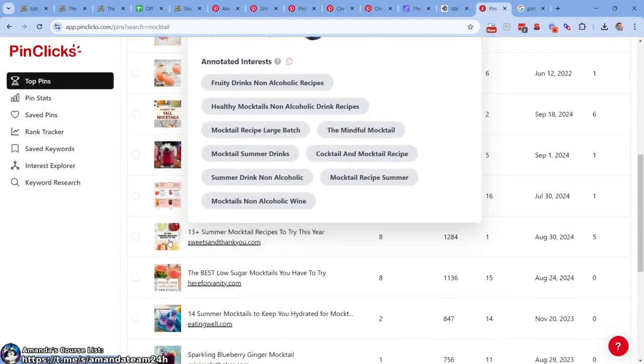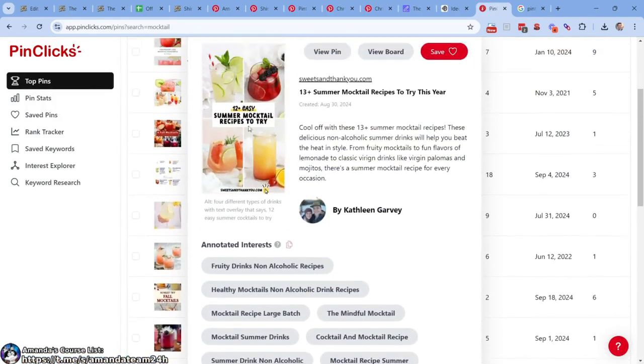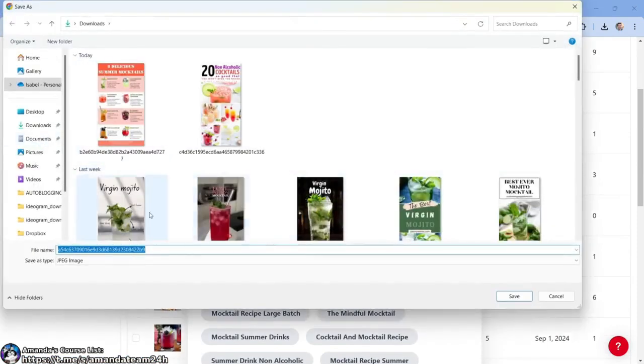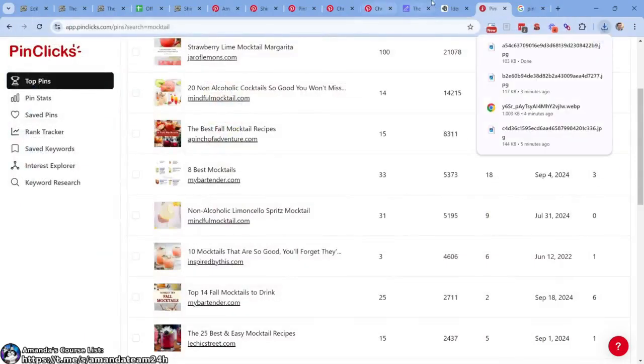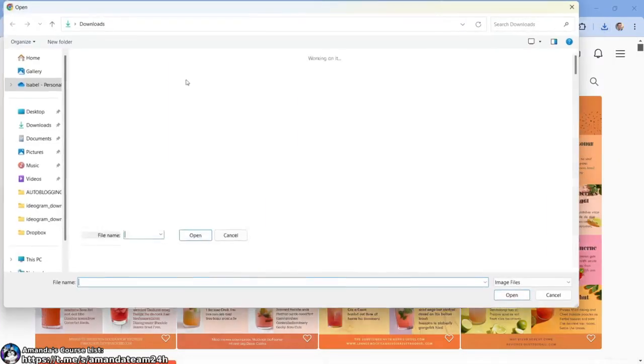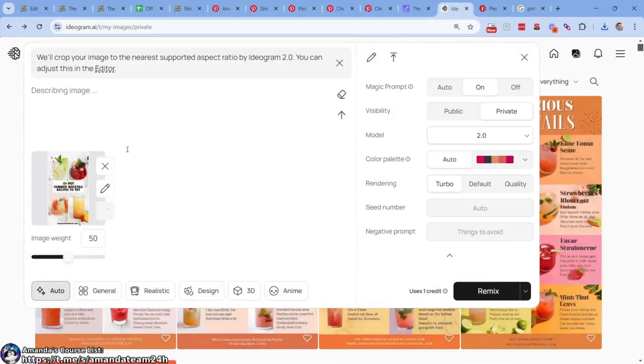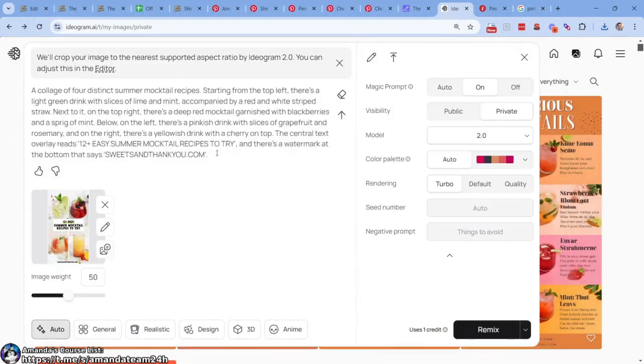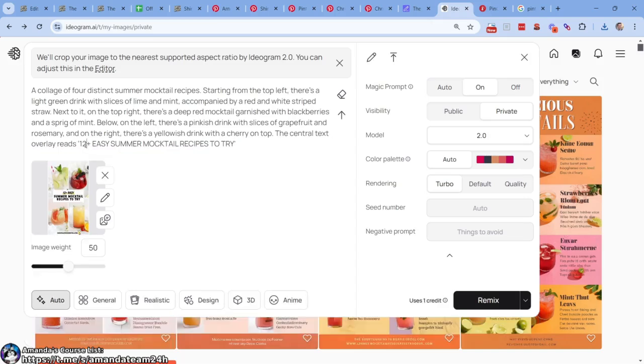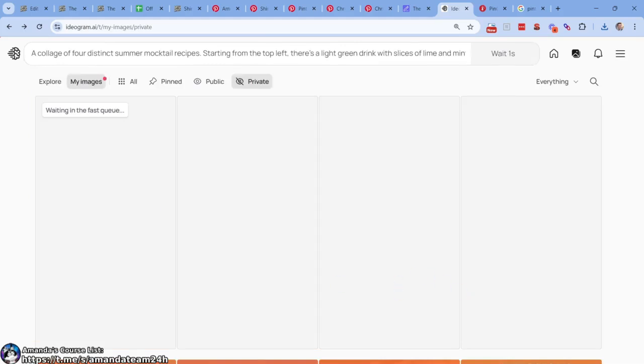But I don't want to do that right now. We want things that are easy, that AI can accomplish, right? So despite this one being, I think, summer, did it say summer? Let's go here. This one says something about 12 summer mocktails, I think. What we're going to do is 15 delicious mocktails. Let's try that. Looks good. Put it here.